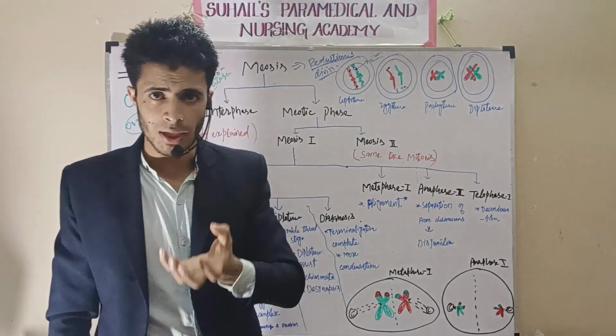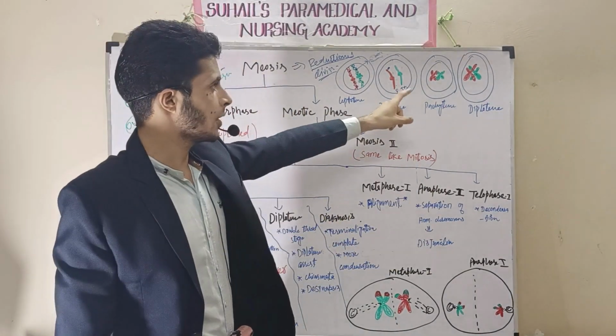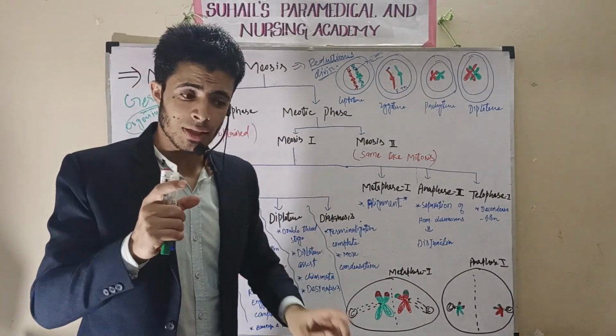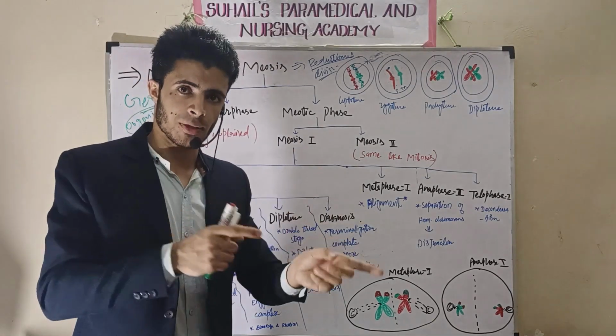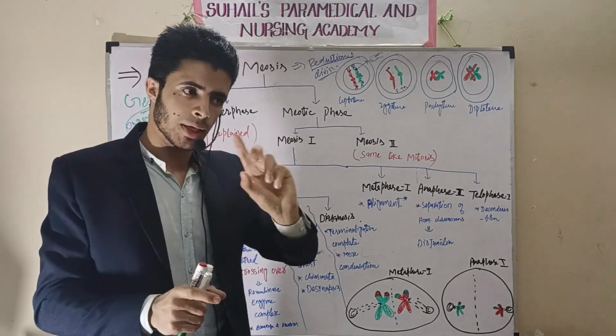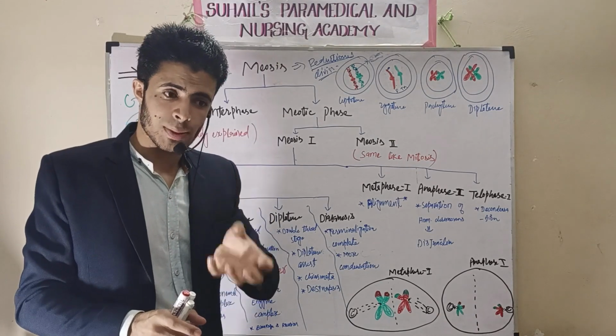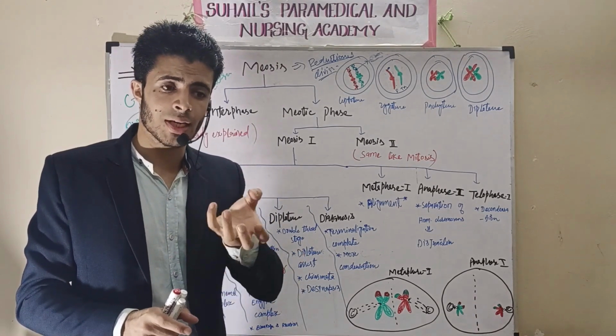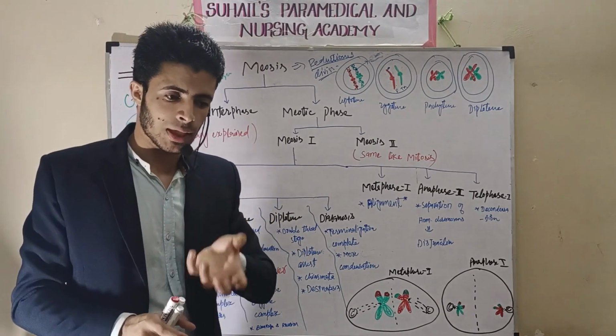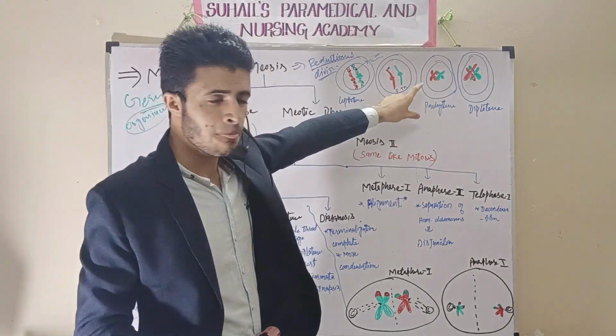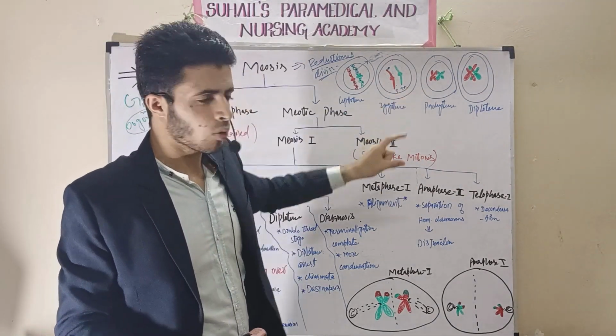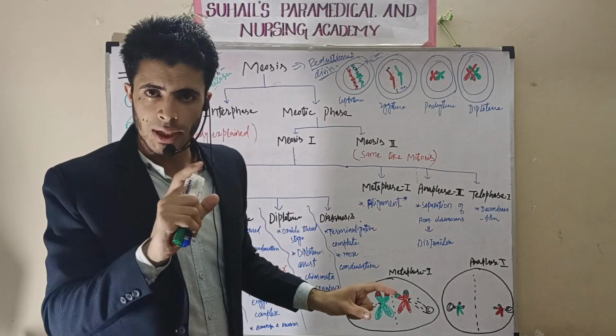It is a special kind of enzyme which helps in recombination. The crossing over is also called recombination. That is why the enzymes which help in recombination are called the recombinase enzyme complex.